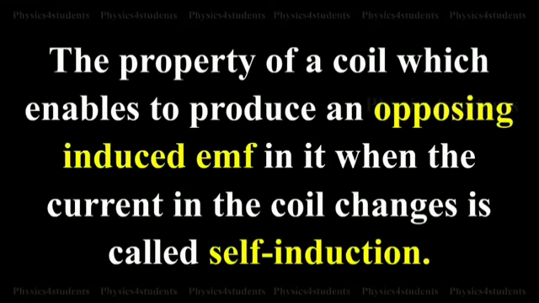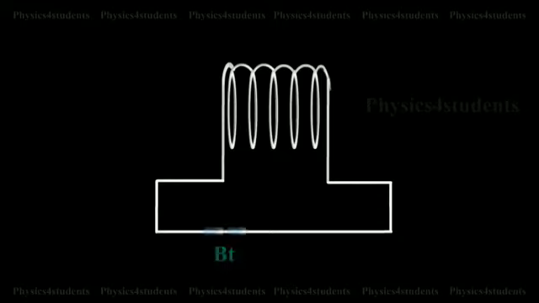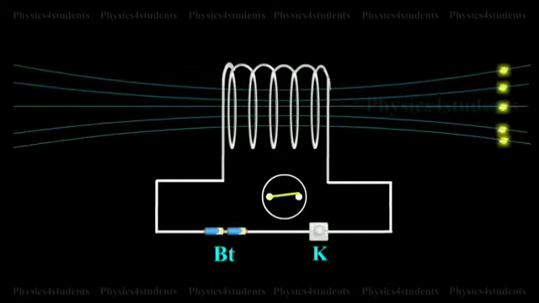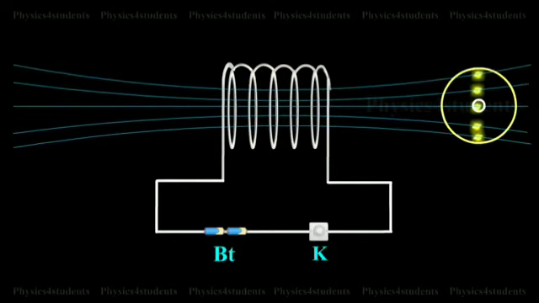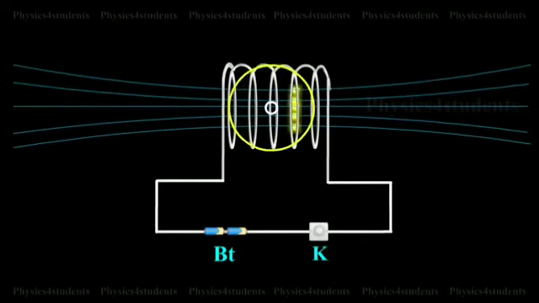Self-induction. The property of a coil which enables it to produce an opposing induced EMF in it when the current in the coil changes is called self-induction. An electric current flowing through a coil will set up a magnetic field around it. Therefore, the magnetic flux of the magnetic field is linked with the coil itself. If this flux is changed by changing the current, an EMF is induced in the same coil.